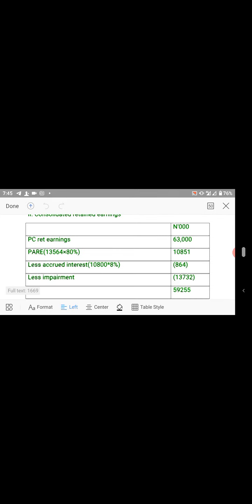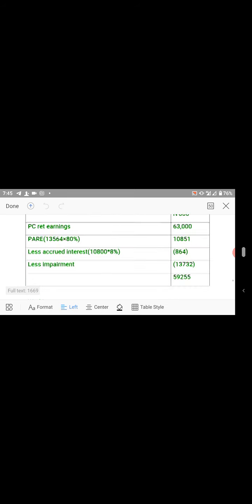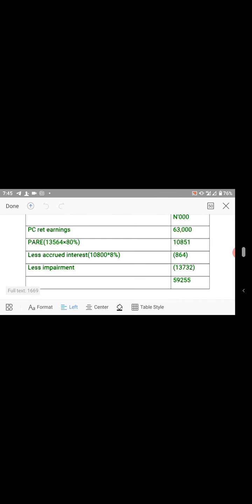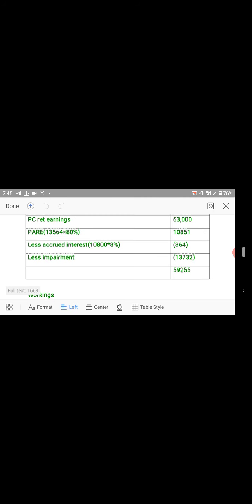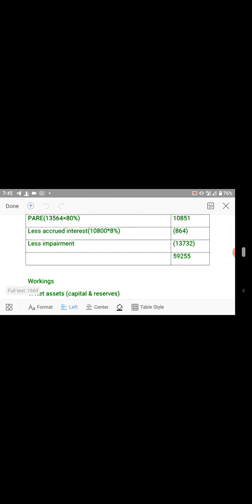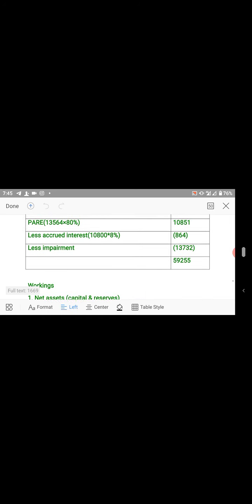Bring in the parent company retained earning in your statement of financial position. You now bring in your post-acquisition reserves. The parent company will take their own percentage. Now less accrued interest that they have already recognized, you less impairment of goodwill, you now have this. So this is how it was treated.